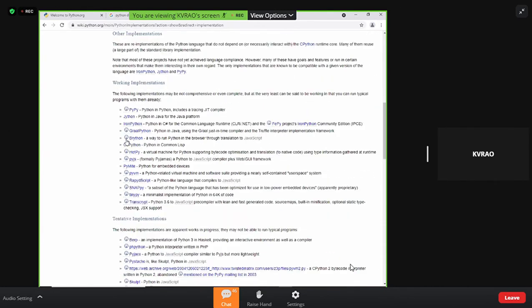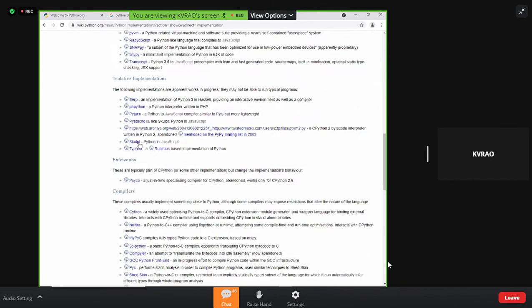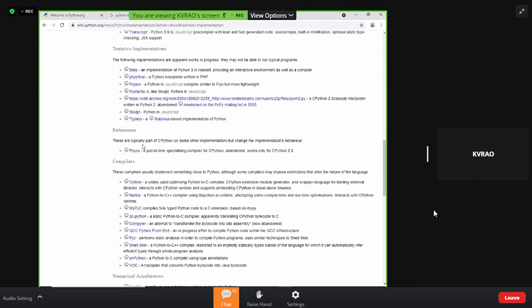And here you come across PyPy, Jython, IronPython, GraalPython, Brython, HotPy, CLPython, PyJS, PyMite, PyVM, RapidScript, SnapPy, Chinese Python, and Transcrypt. See how many Pythons there are.